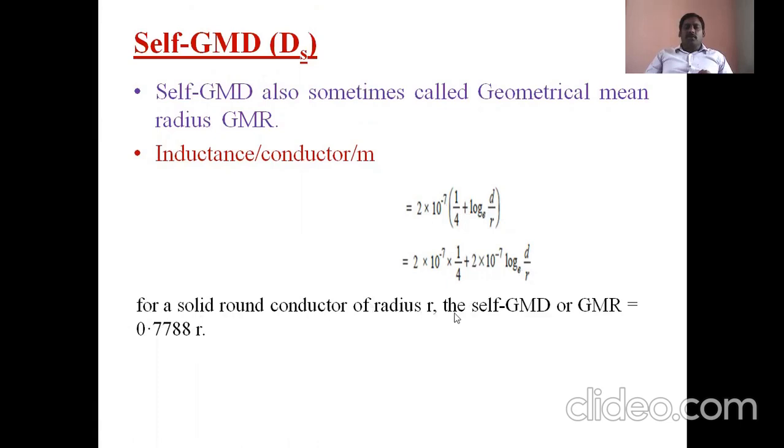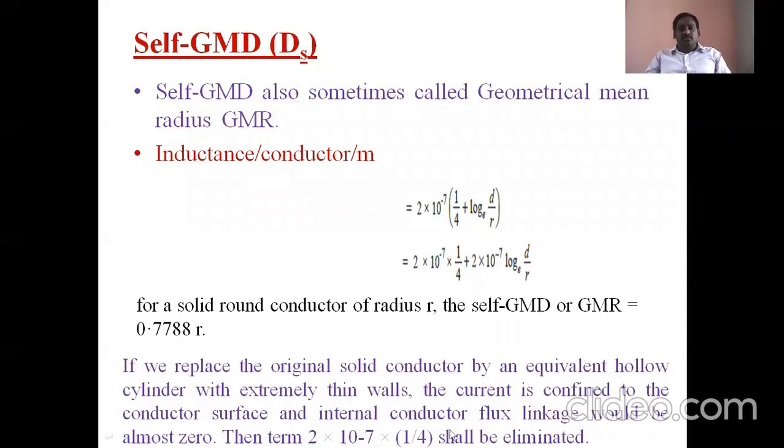For a solid conductor of radius R, self GMD or GMR is equal to 0.7788 R. We already calculated this, but the thing is, we eliminated 2 into 10 power minus 7 into 1 by 4, because this 1 by 4 is due to internal flux. In the previous class, we also discussed internal flux; we simplified it because here extra conductors are there, multiple conductors. External flux we have to calculate, that is important for mutual inductance. That's why we can eliminate 2 into 10 power minus 7 into 1 by 4.